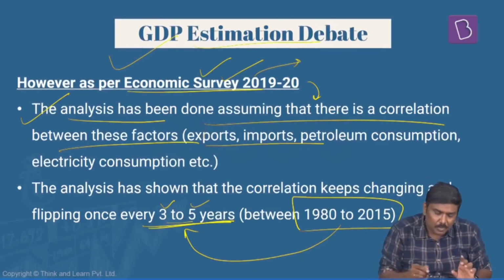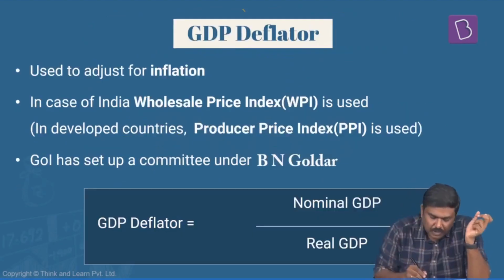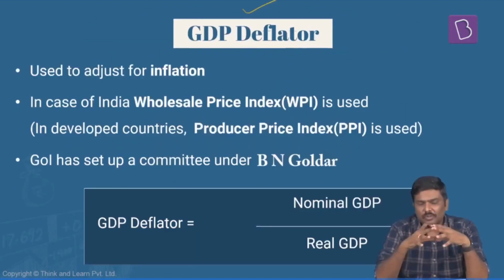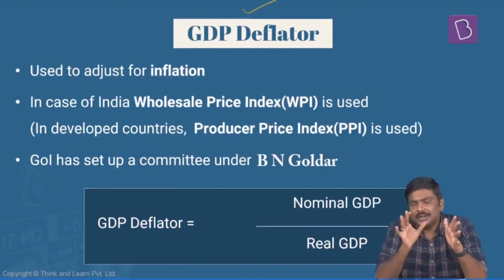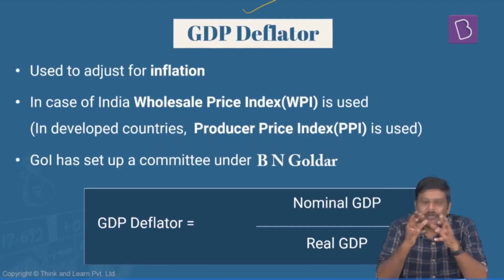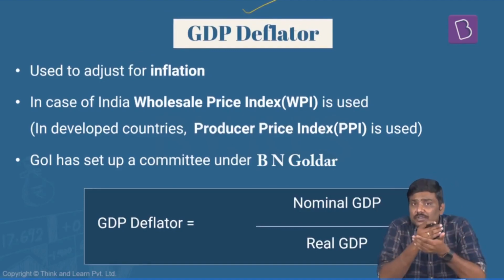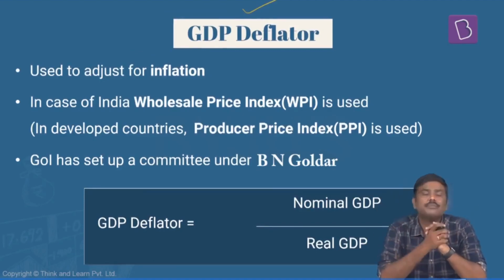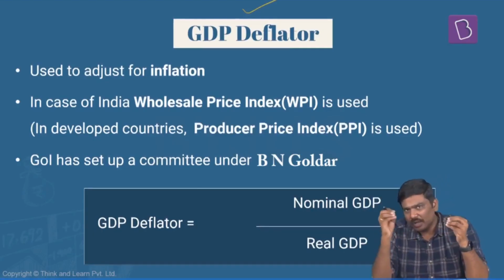So these are some of the points with respect to the GDP estimation debate. Next concept, the concept of a GDP deflator. Now, before I wind up GDP, I just want to tell you about the concept of a GDP deflator here. Understand this very carefully. I say that whenever we calculate GDP, there's a concept of a base year. As of now, which base year are we using? 2011-2012. Now, from the base year to the current year, obviously the market prices would have increased.